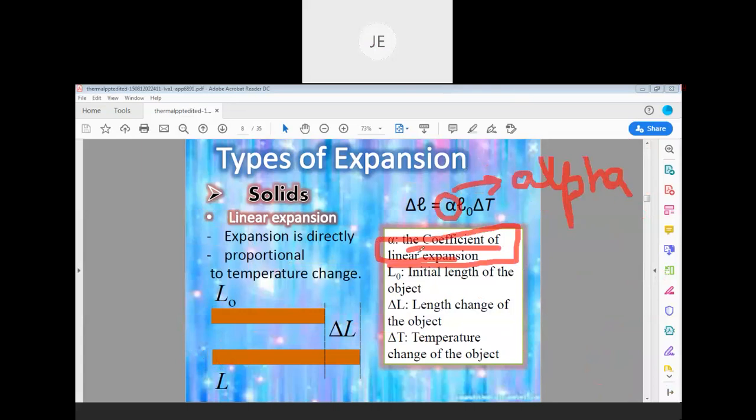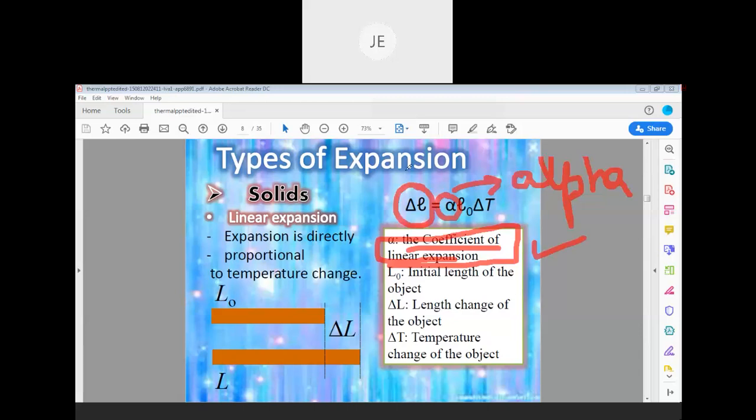You have to read it as alpha. Alpha is the coefficient of linear expansion. So that means if the coefficient of linear expansion is more for a given material, then delta L is also more.